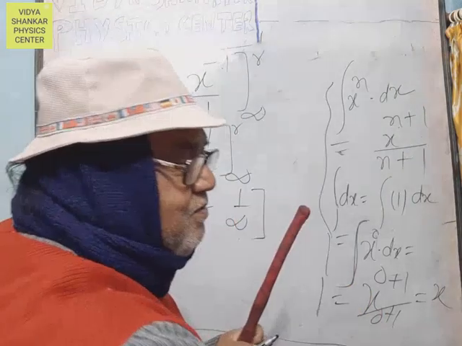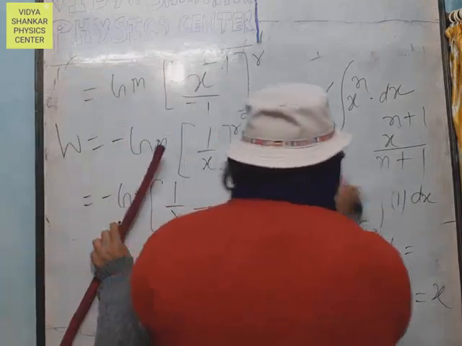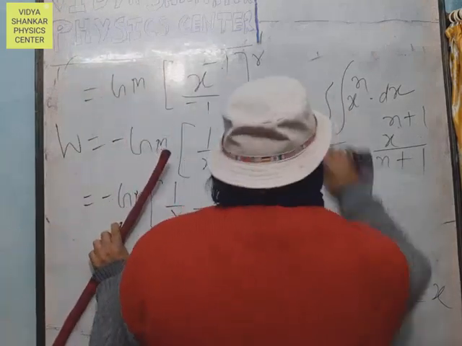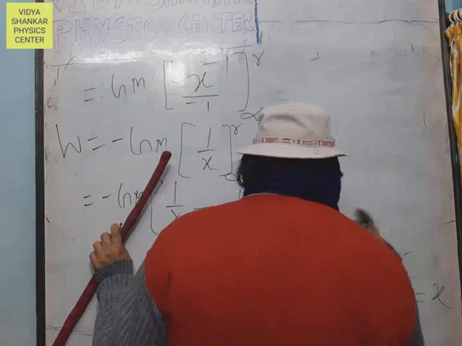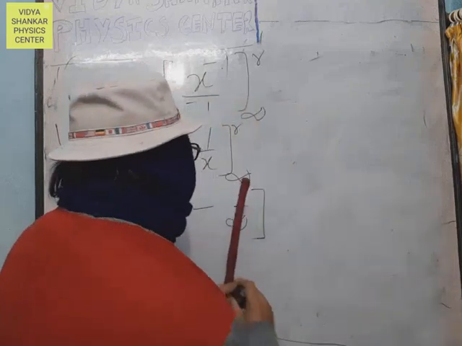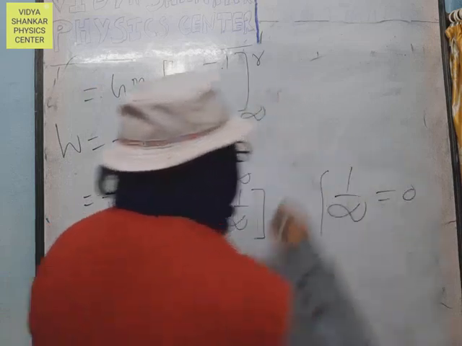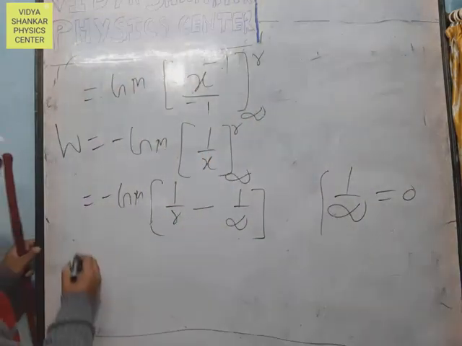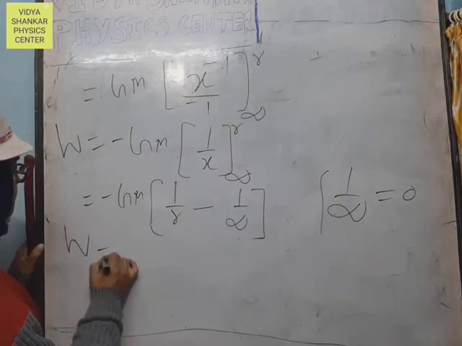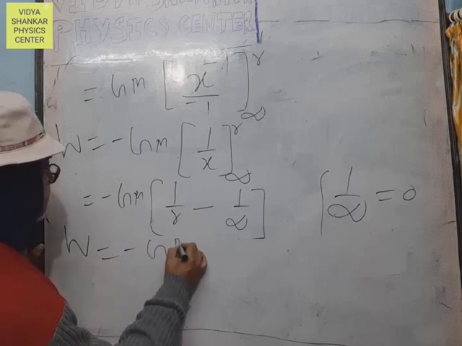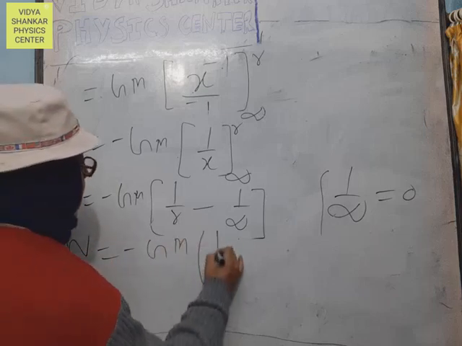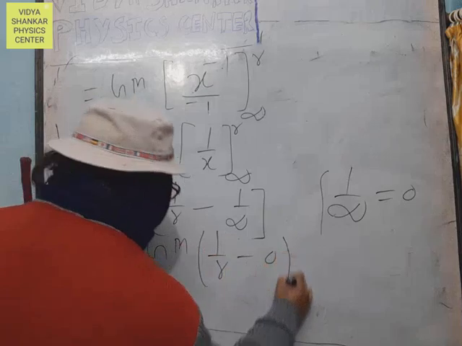We know that 1 by infinity equals 0. Therefore, W equals minus GM times 1 by R minus 0.